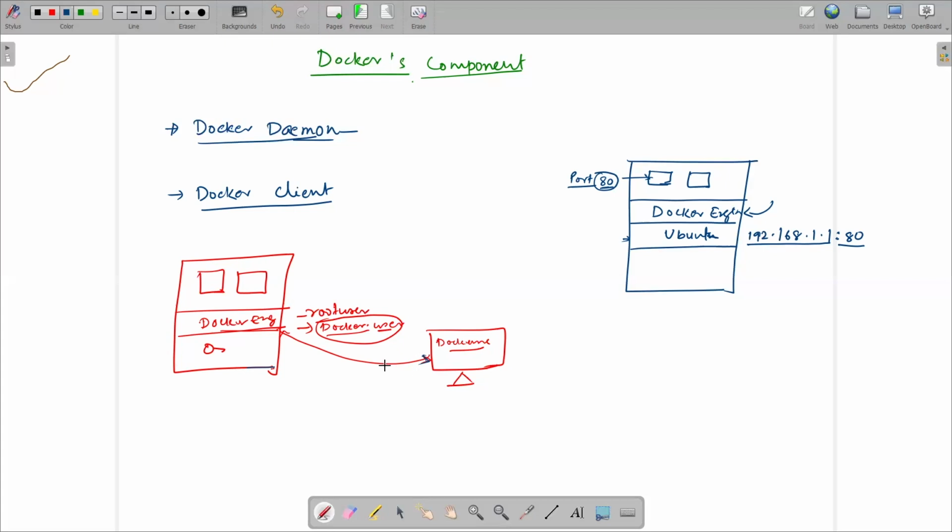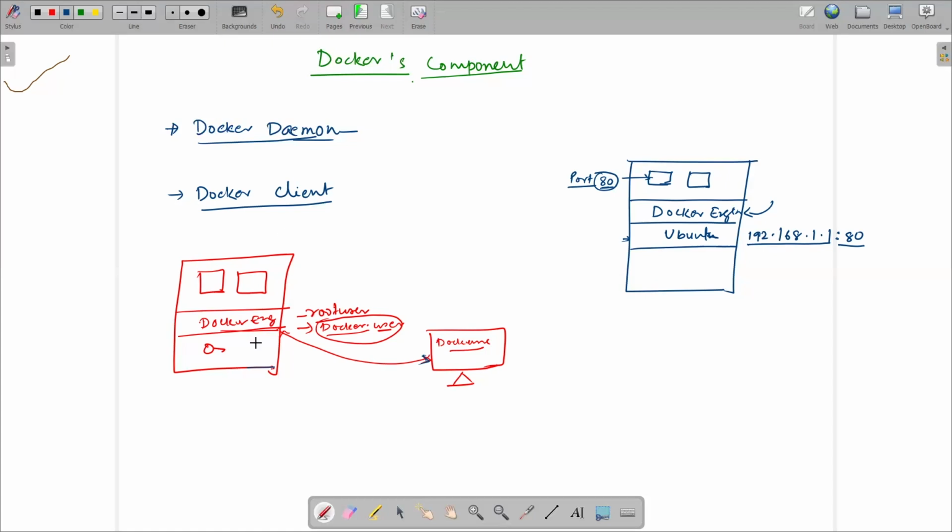Suppose we are accessing instances using PuTTY, right? And the user is ec2-user, which is the default user of the AWS Amazon Linux account. We are accessing instances over PuTTY, so PuTTY is a client. In the same way, we can use the Docker user through the PuTTY client. That PuTTY client is called the Docker client. We can give the instruction, give the command from the Docker client to the Docker daemon, to create the container or run the application over the container.